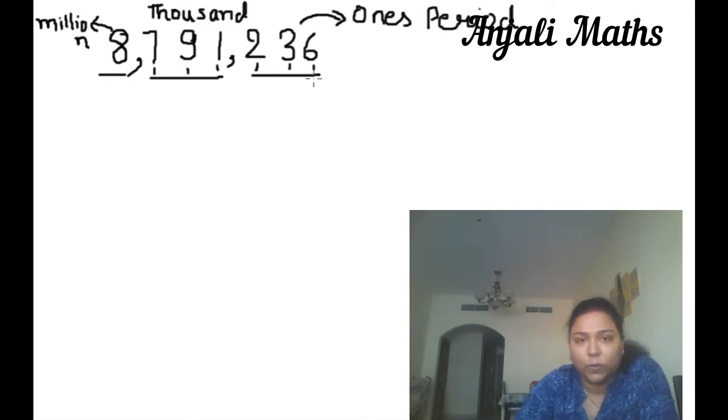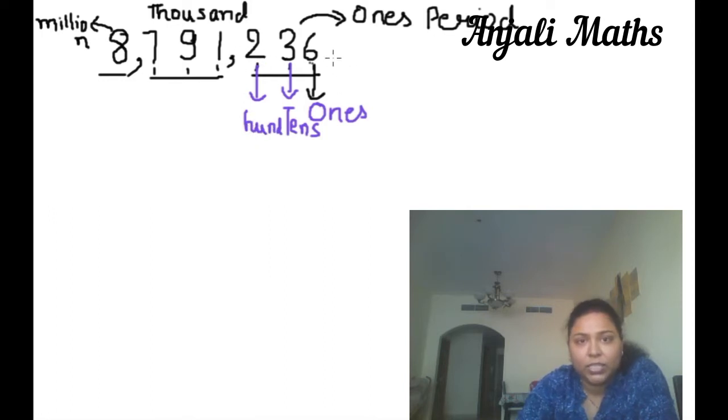Now come to place value. Inside this period there are three place values, 1, 2 and 3. This is ones, this is tens, and this is 100.